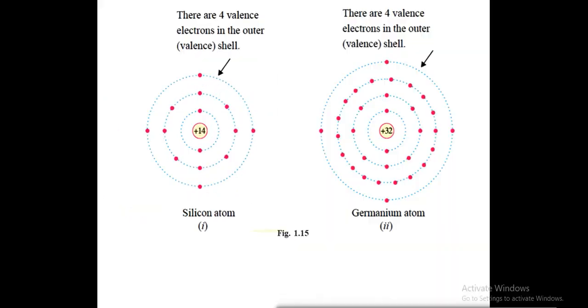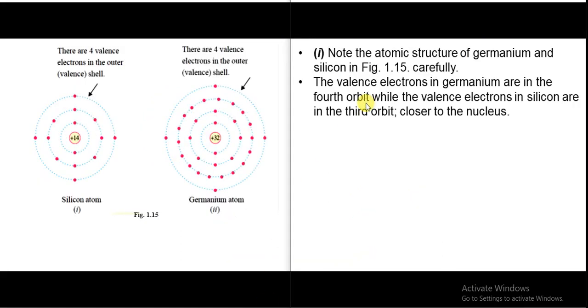Let us have a close look. Silicon atom 14, germanium atom 32. Valence electrons are 4, 1, 2, 3, 4 in germanium. Similarly in silicon, valence electrons are 1, 2, 3 and 4. In germanium, the valence electrons are in the 4th orbit, while in silicon the valence electrons are in the 3rd orbit and they are much closer to the nucleus.